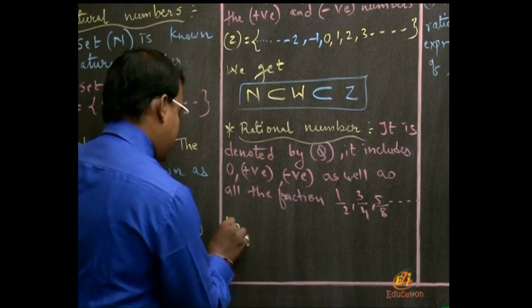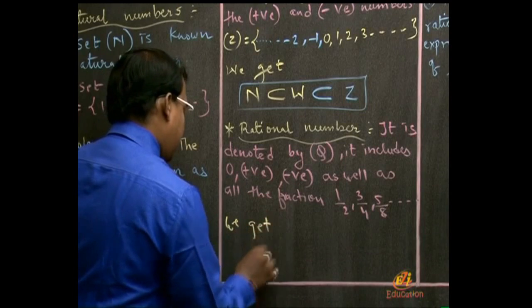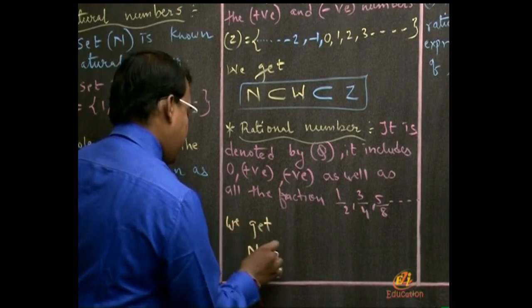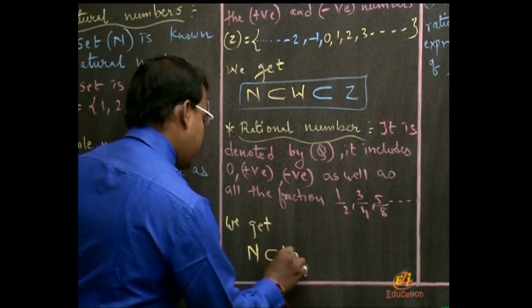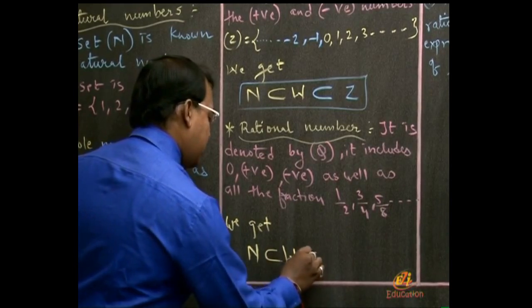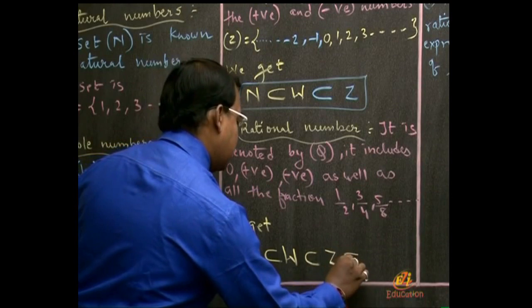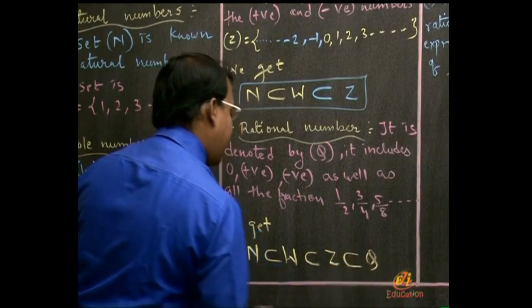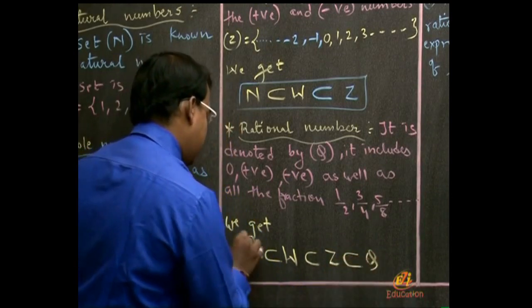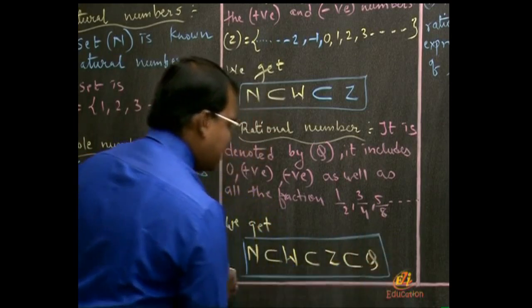Now we get: natural number is a subset of whole number, whole number is a subset of integer, and all the integers are a subset of rational number. Is this relation understood, friends?